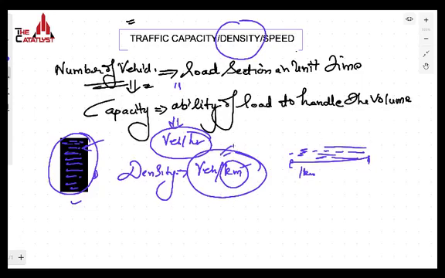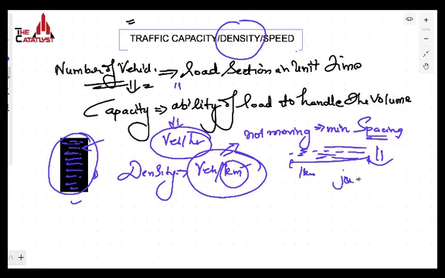You can say that when the vehicles are not moving, then they will be at minimum spacing, and when they are at minimum spacing and standing, not moving, that is the condition known as the traffic jam condition. And when there is a traffic jam condition, it is known as the maximum traffic density. It means that in that case, there will be the maximum number of vehicles present in the road section, but they are not moving, and the road section has a length of 1 kilometer. That is the density of that particular road section, which is the jam density.